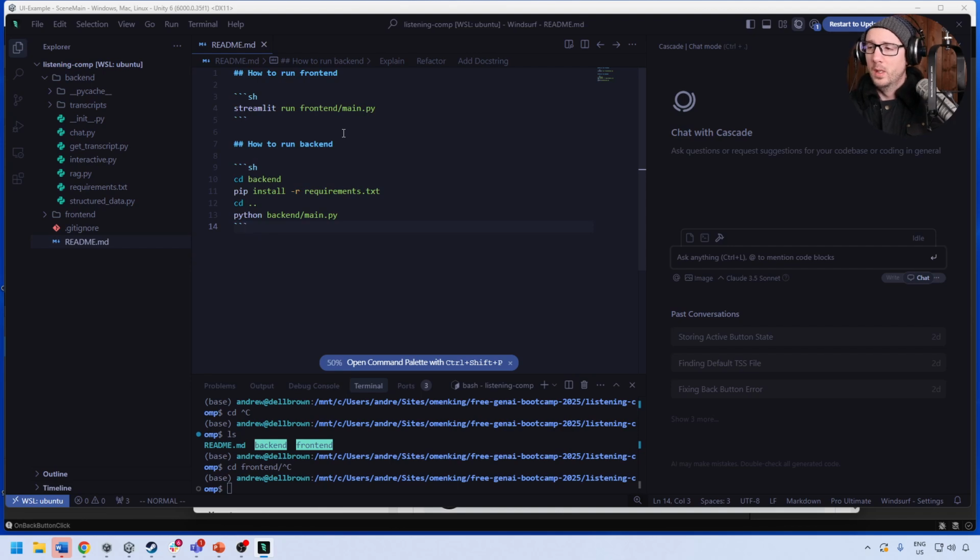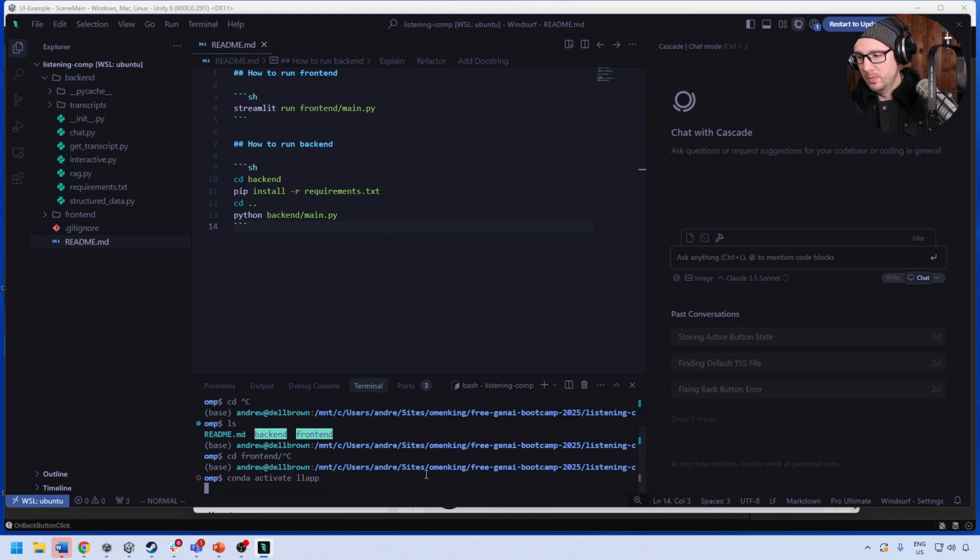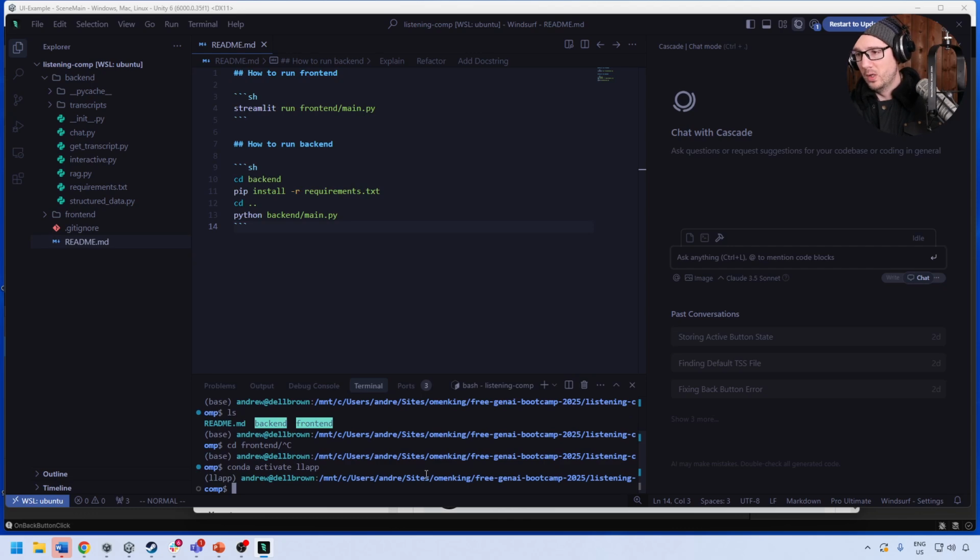Okay. The other thing is that you might want to create an environment. So obviously we've created an environment here. I think it was called LLApp or something. So say conda activate LLApp. That is what I called it, I believe. You can call it whatever you want. But let's go ahead and see if we can run the back.